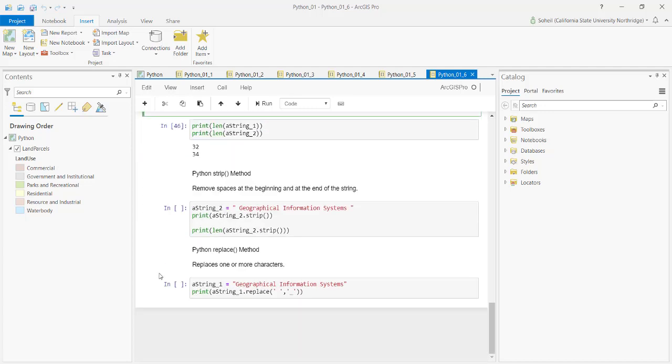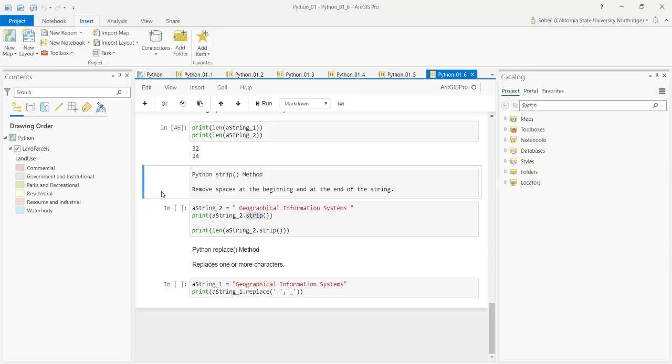Yes. There is a Python method called strip, and it is a string method. So I grab my string, it has spaces before and after, and I simply can strip those.